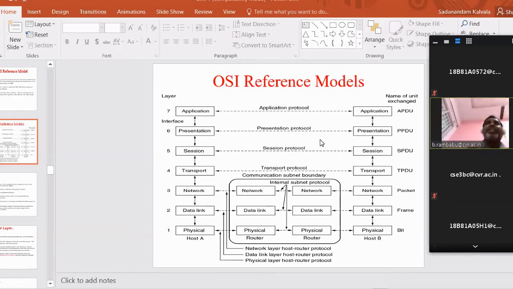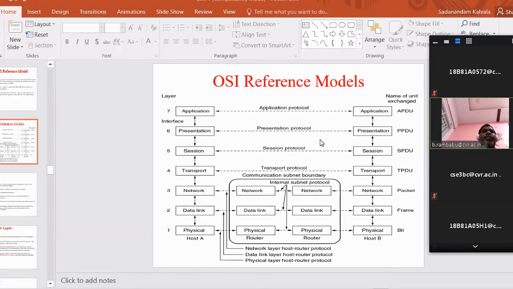Suppose you don't know what you want to write. So at least you write these sentences. Always it takes, for any layer. Suppose you take the network layer: it takes the data from the transport layer as a segment and divides it into packets. The packets are processed, then it forwards the data to the data link layer. If it is the destination side, it takes the data from the data link layer as frames, then again converts it into packets, processes the data and forwards the data to the transport layer as a segment. So that way you should write the common points.